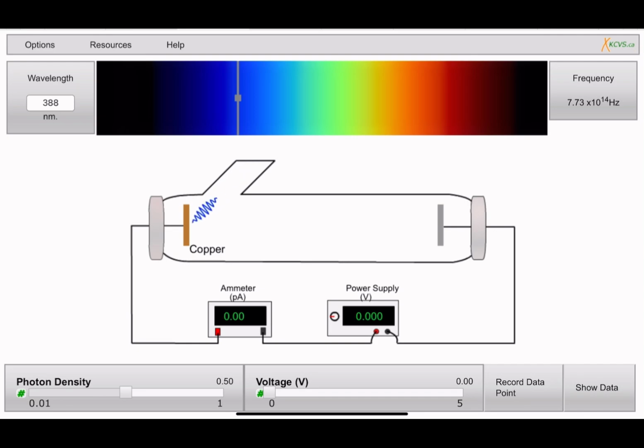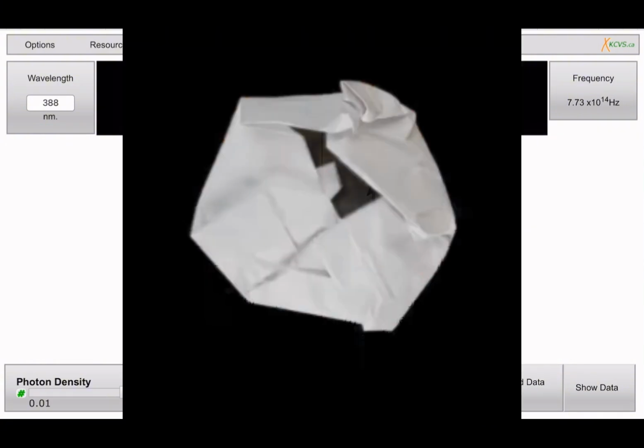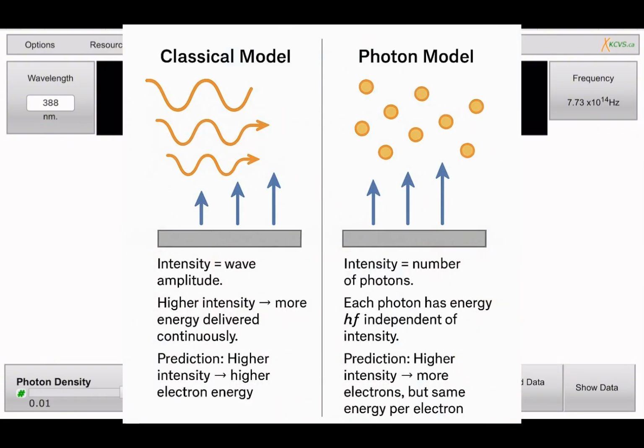Section 5. Classical intensity versus photon intensity. Classical model. First, intensity equals wave amplitude. Second, higher intensity equals more energy delivered continuously. Prediction: higher intensity equals higher electron energy. And photon model.